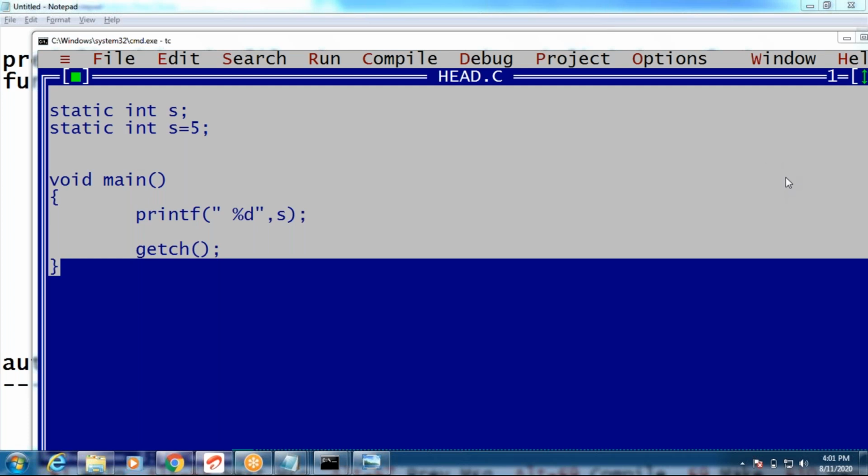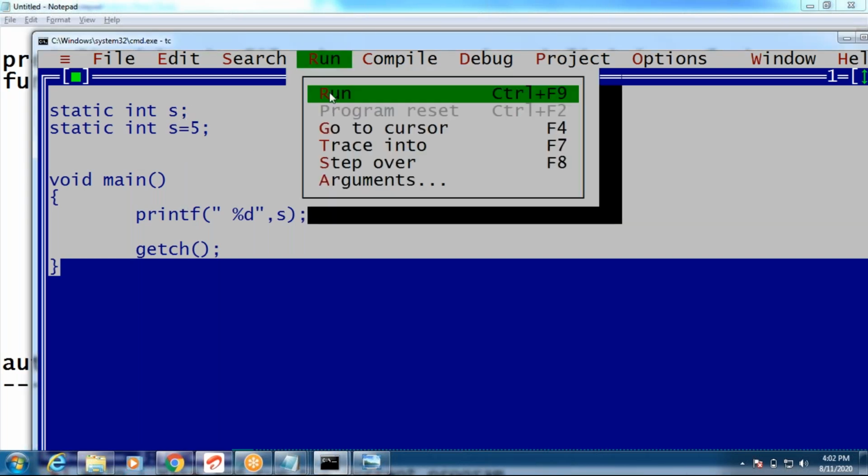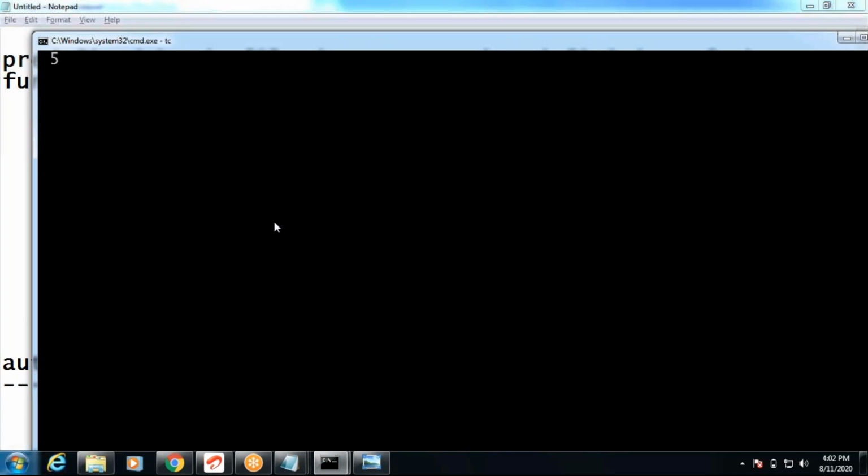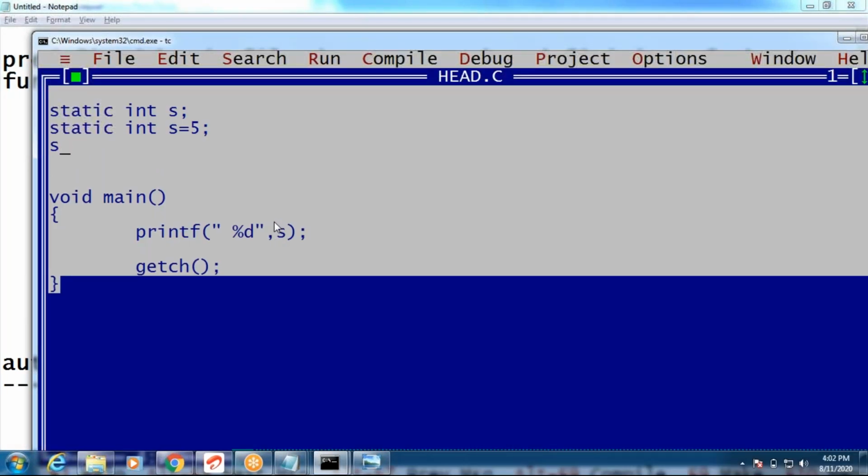Can I declare one more time? Now what is the answer? Static int s equals s. Now what is the answer, guys? Still it's 5 only. Yeah, write this program first. We can declare any number of times. First program. A static variable we can declare any number of times, but it will load only one time. Now the s value is 5, guys.